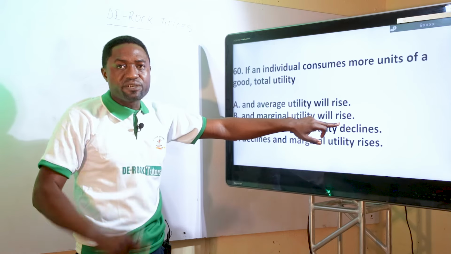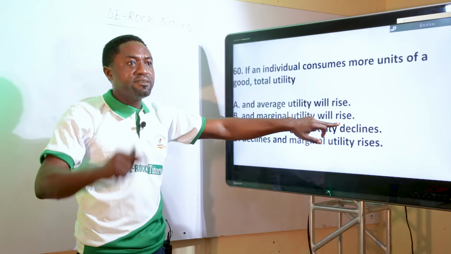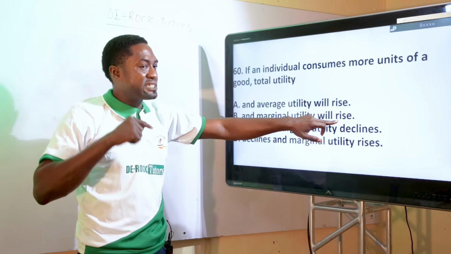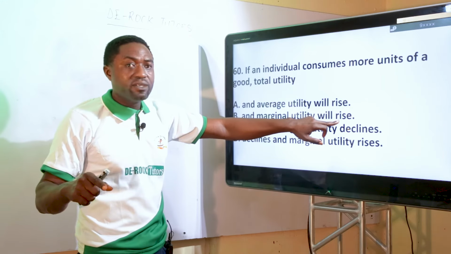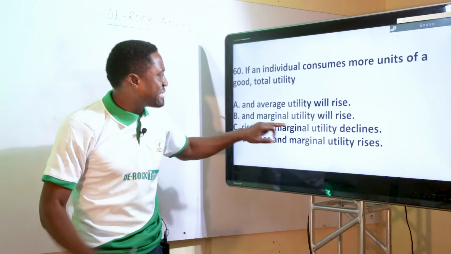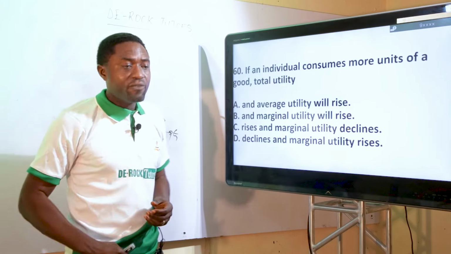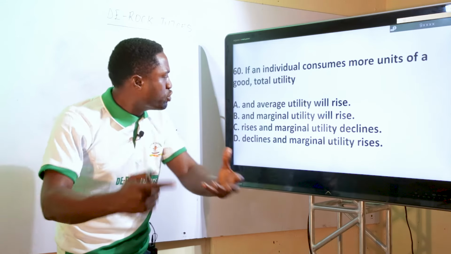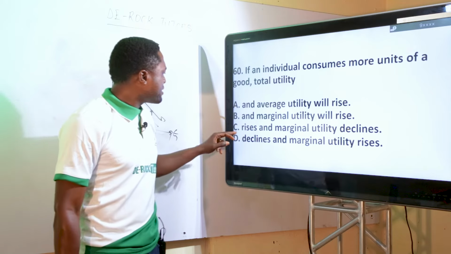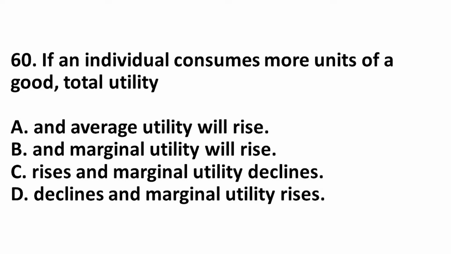Marginal utility will decrease, because as you are taking more bottles of Coke, maybe you are thirsty, the first one will give you more satisfaction compared to the second one, followed by the third one. Automatically, marginal utility decreases because that is the extra satisfaction you gain from consuming one more unit of a particular product. So this cannot be the correct option. Then C, total utility rises. Yes.